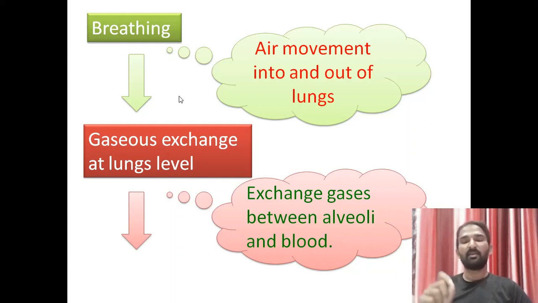Alveoli are small units present in the lungs. They are the structural and functional units of the lungs, and they are filled with air. The oxygen is exchanged from the alveoli, finally reaches the blood and combines with hemoglobin. So this is the second step: gaseous exchange at the lungs level. The lungs are filled with air containing oxygen, which is exchanged from the alveoli to the blood.